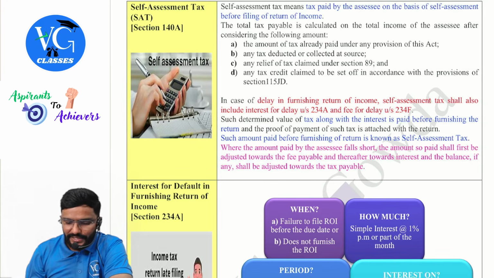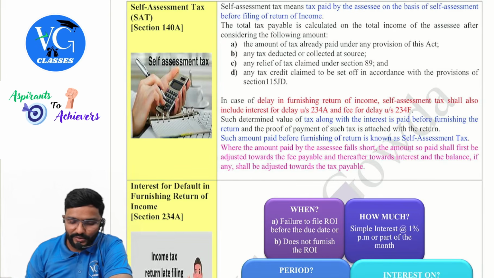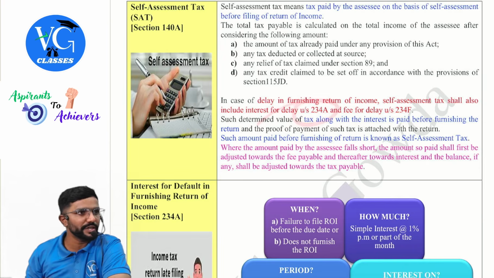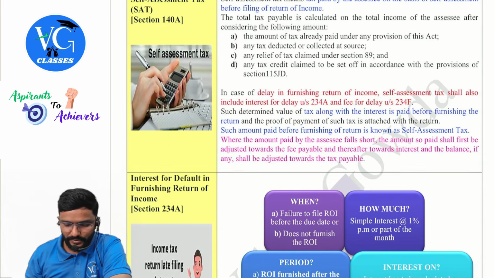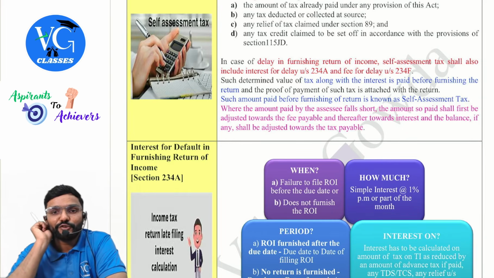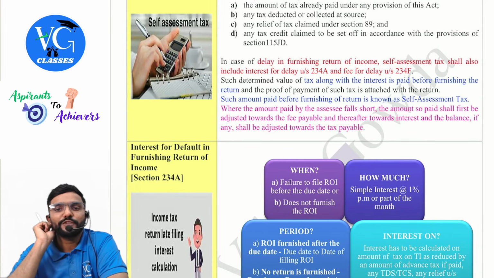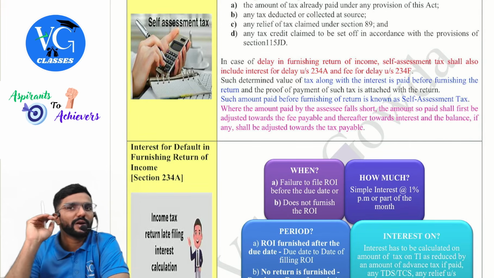In case there is a delay in furnishing the return of income, self-assessment tax shall also include interest for delay under section 234A and late fee under section 234F, guys. Such determined value of tax along with interest is paid before furnishing the return, and the proof of the payment of such tax has to be attached. Attached with what? Return.